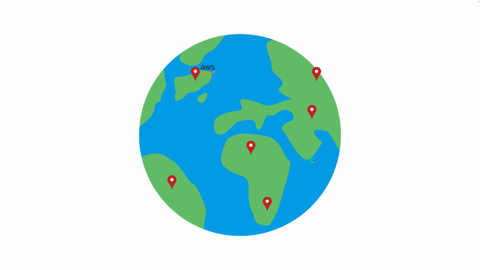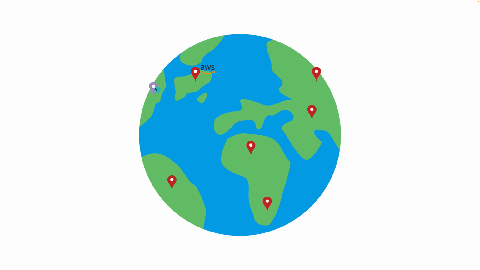Now this seems great, but there are some potential issues with this approach. So let's say that a user that is located right over here in this side of the world wants to make a request to our server. Well, this actually isn't a big deal. The data center over here is not that far from the user, so they can make a request, get it back in a relatively short period of time.